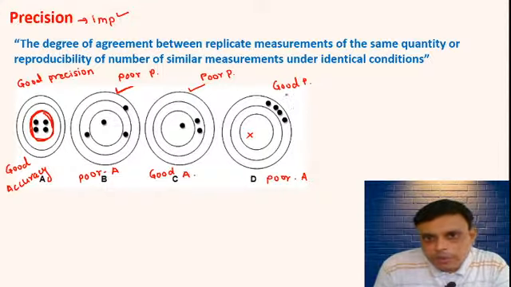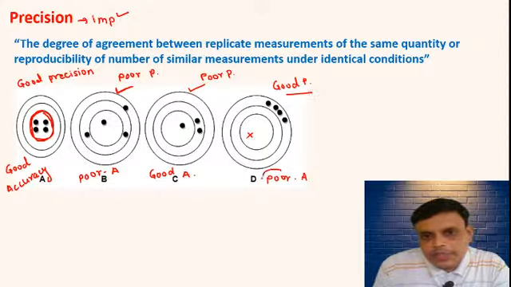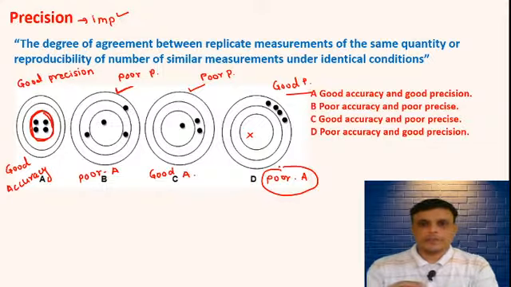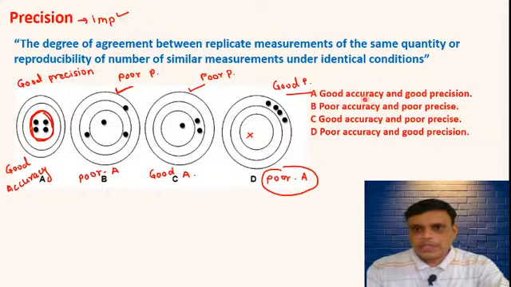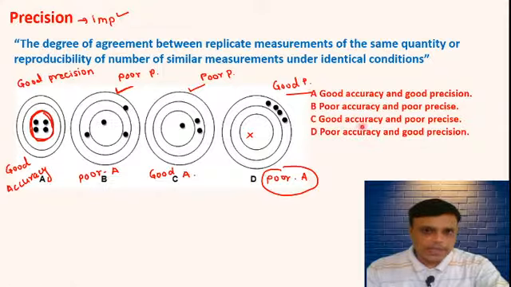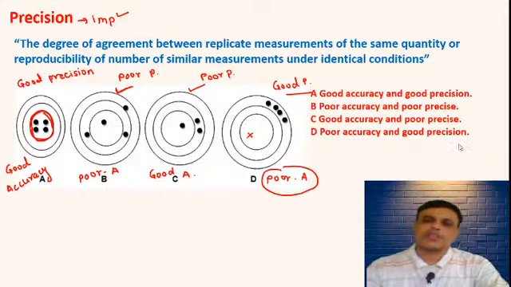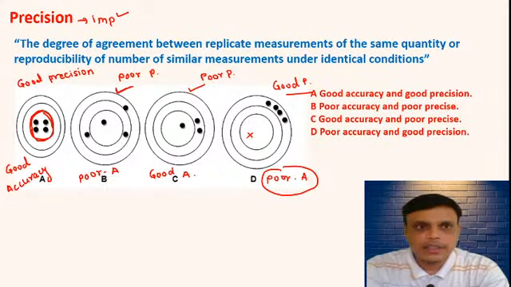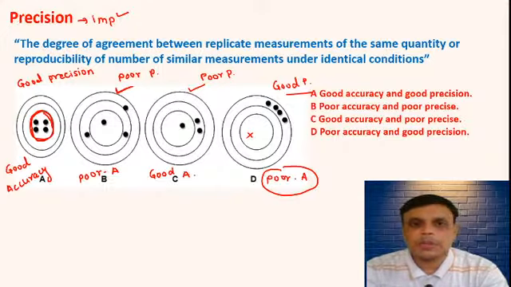Figure D tells good precision and poor accuracy. So see here, figure A is good accuracy and good precision. Figure B is poor accuracy and poor precise. Figure C is good accuracy, poor precise, and figure D is poor accuracy and good precision. So what is accuracy and what is precision? Now you can understand with the help of this figure.